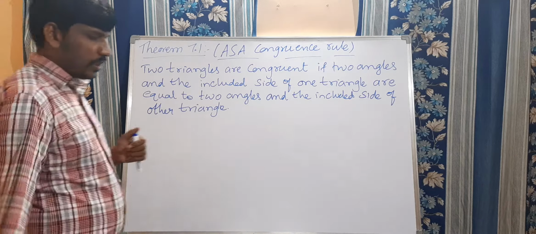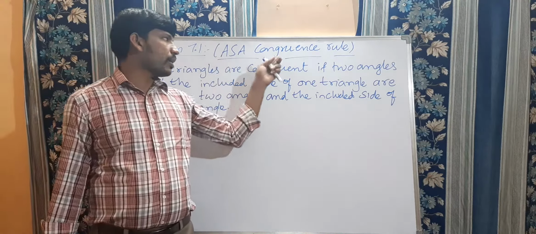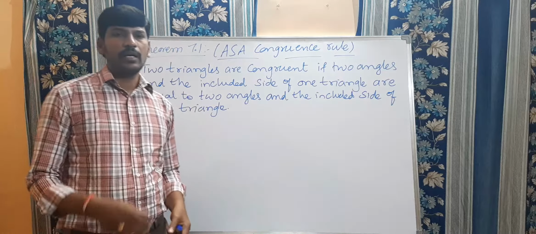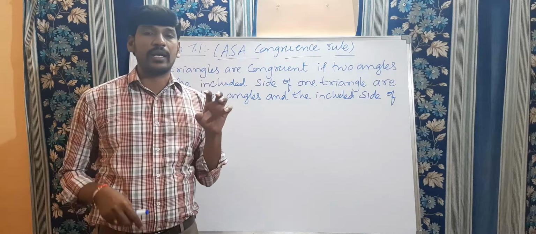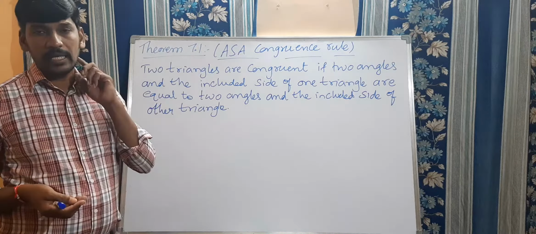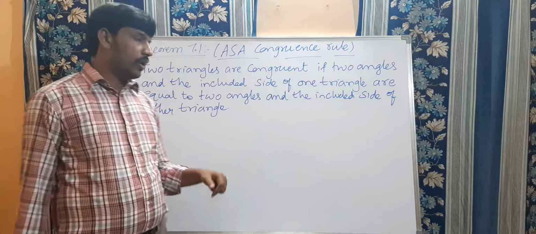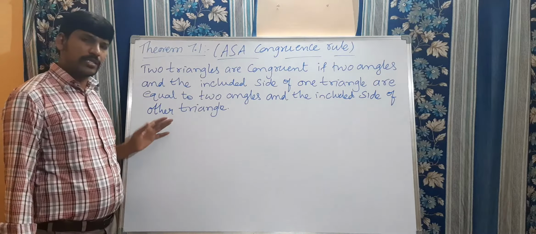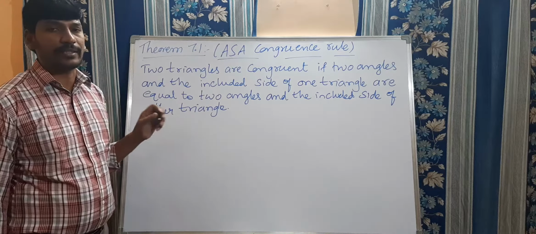Now, children, let us discuss theorem number 7.1, that is ASA congruency rule. Just now we discussed that if two angles and one included side of one triangle are equal to the two angles and one included side of the other triangle, then it is called ASA congruency rule. So what is the theorem statement here? This is a theorem. We are going to prove this by using SAS axiom.